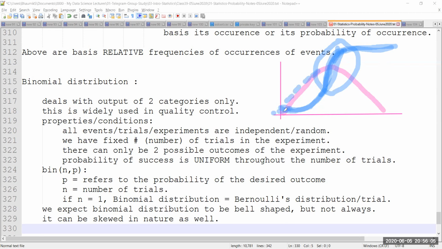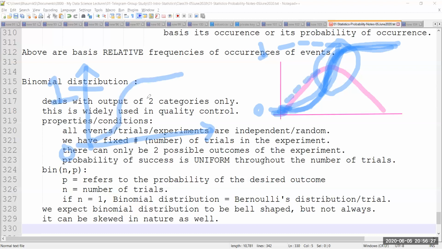Now this point over here is a probability of 0. And the point that we have reached over here is a probability of 1. So this is a curve which looks something like this. Maybe I can draw it over here. If this is 0 and this is 1, then within this range, the shape of the graph is something like this.